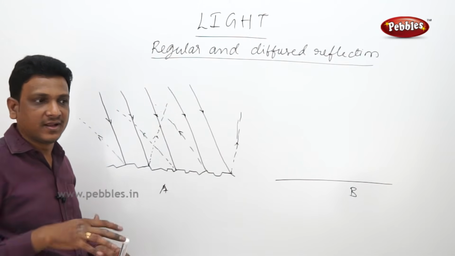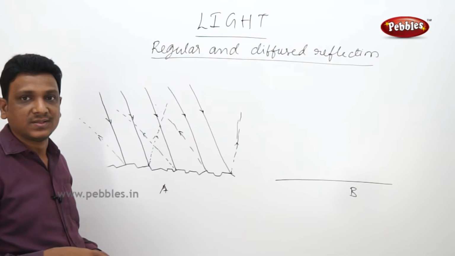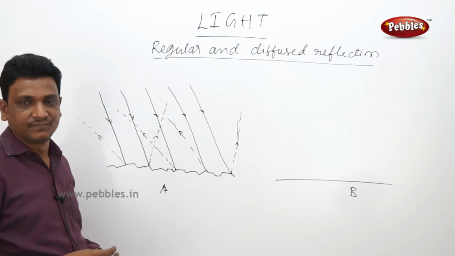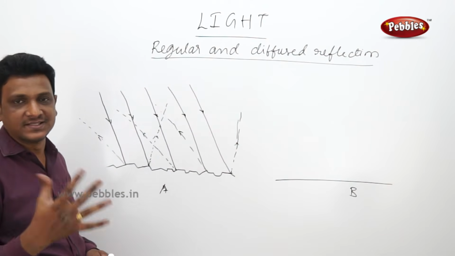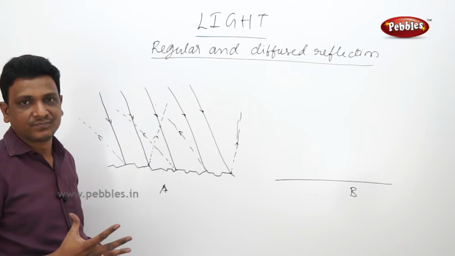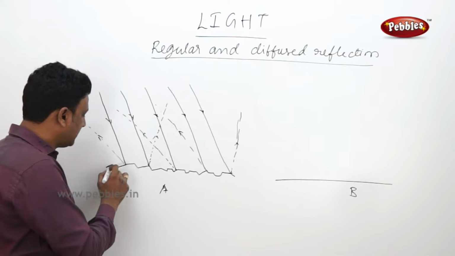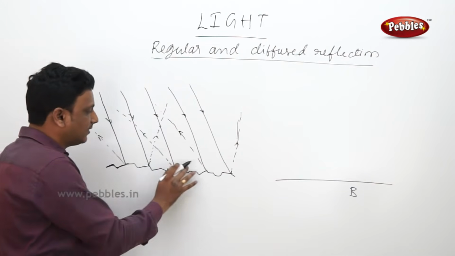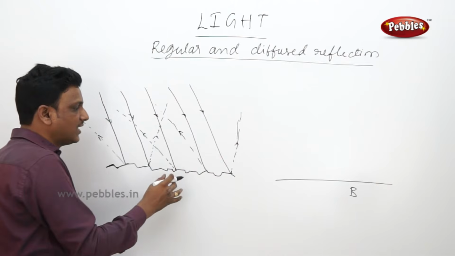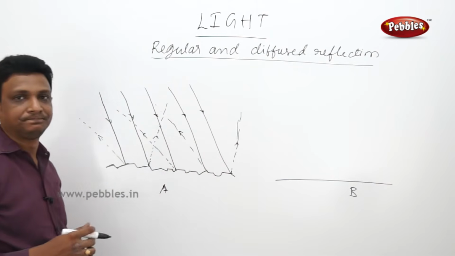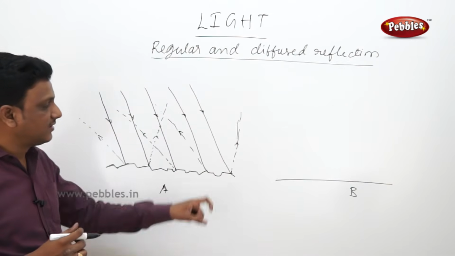What is an example of an irregular reflecting surface? Some aluminum foil, you see. In some cases, they use aluminum foil as a reflector in film shootings and all. They may use thermocol as the reflector. It will diffuse the light in different directions, distort. So you see that this is an irregular surface, just like aluminum foil having irregular surfaces. Here the reflected rays are not parallel like the incident rays because of the irregular surface.